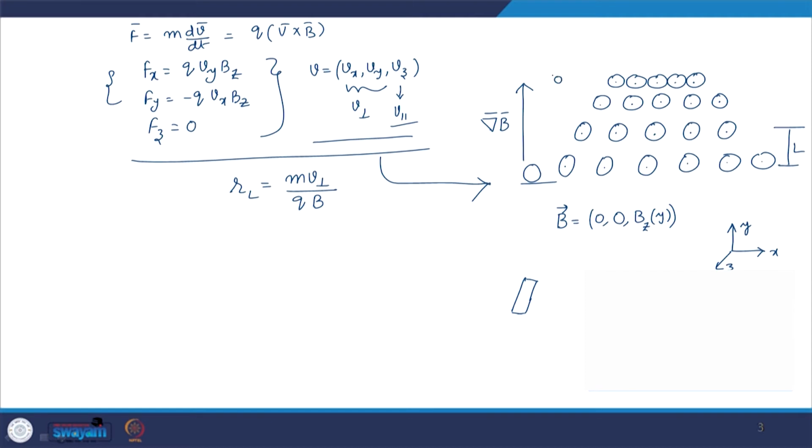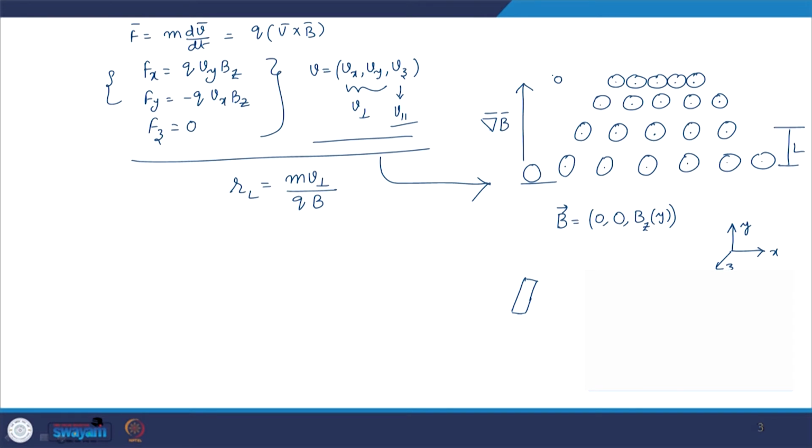That is consistent with our idea of the drift of the guiding centers. We have seen that when the particle is experiencing an E cross B field, as the particle tries to gyrate, due to the effect of the electric field in combination with the initial velocity of the particle, the radius of gyration in the first half cycle will not be the same as the radius of gyration in the second half cycle.